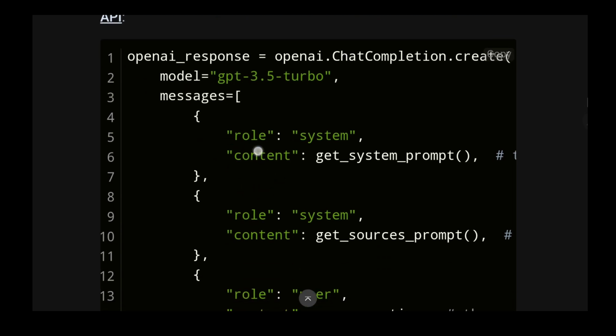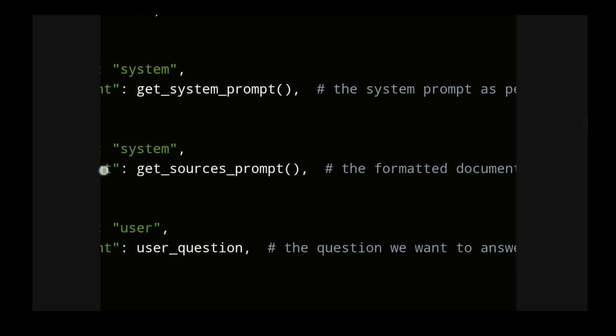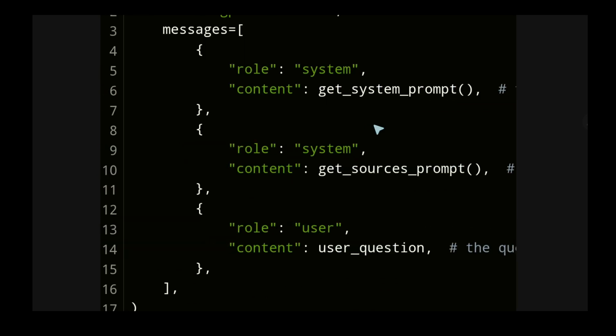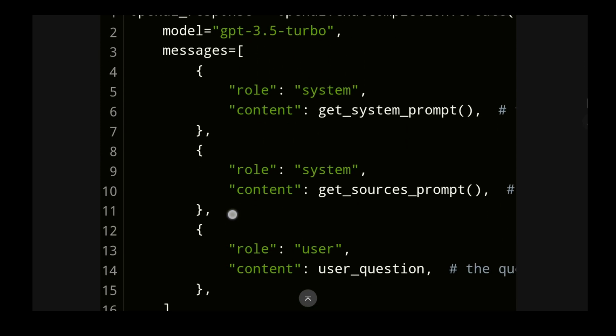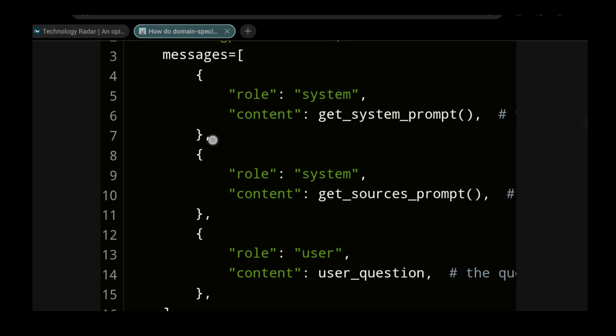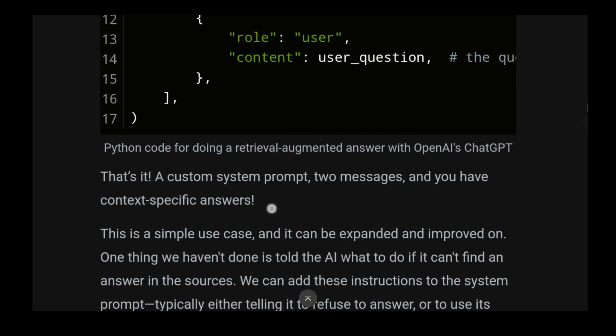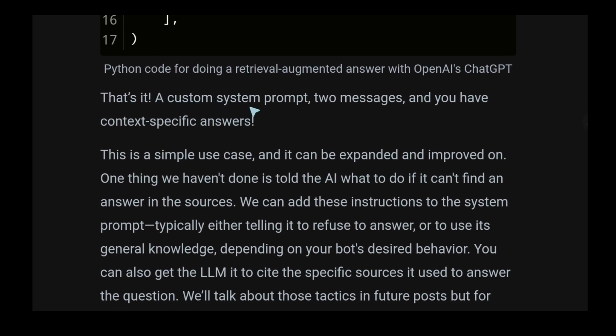OpenAI. We send it some messages, with the system prompt, with the JSON to OpenAI. This is how the model looks. It's a JSON with a version of the model and with a couple of messages here, and these are just functions that return our text. That's it, a custom system prompt, 2 messages, and you have context-specific answers.